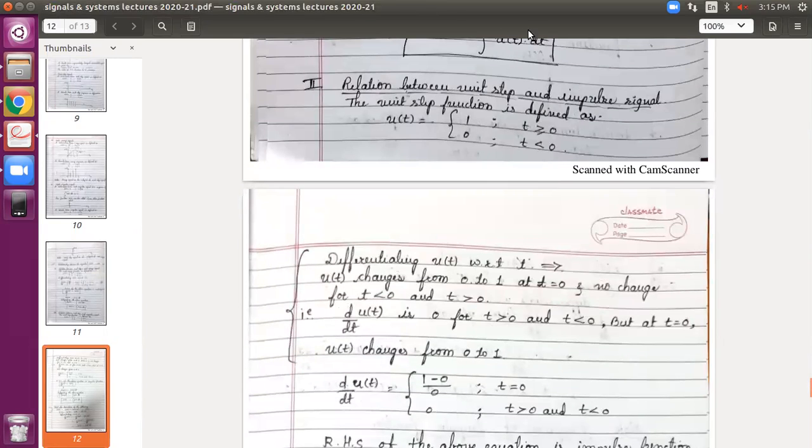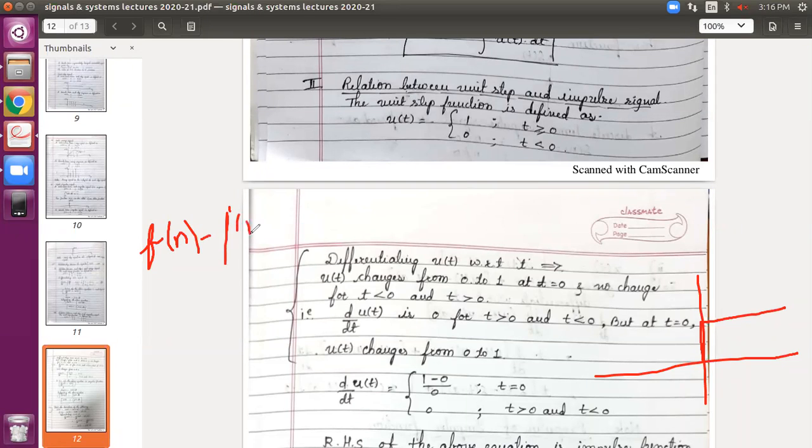Okay, what do you mean by differentiation? You have already studied mathematics. Let me just show this. This is a unit step signal in the continuous time domain. If you observe, differentiation is nothing but finding the difference, okay? At what point there is a difference. While you go into the details of the concepts of calculus, you come across f of n minus f dash of n, something like this. These terms are common to you. So differentiation you define as the difference.